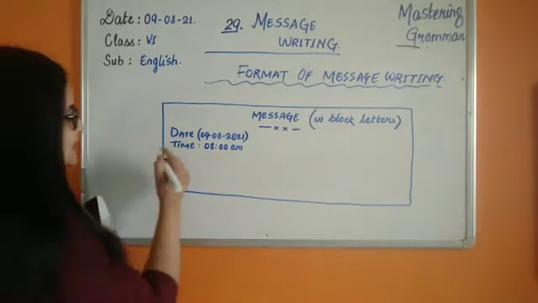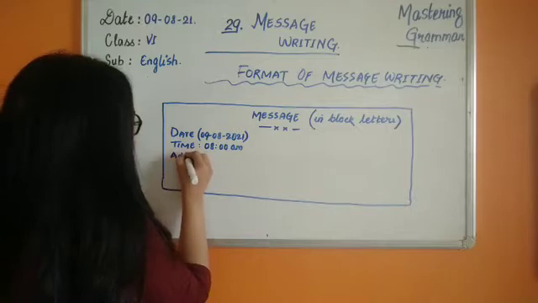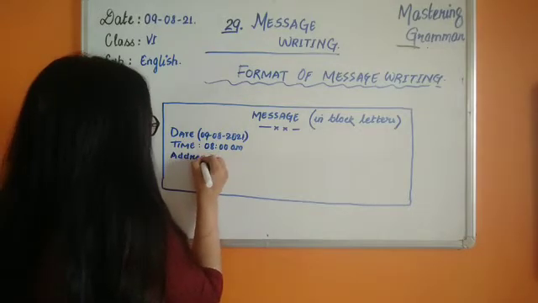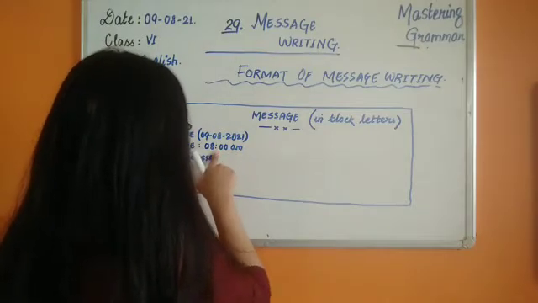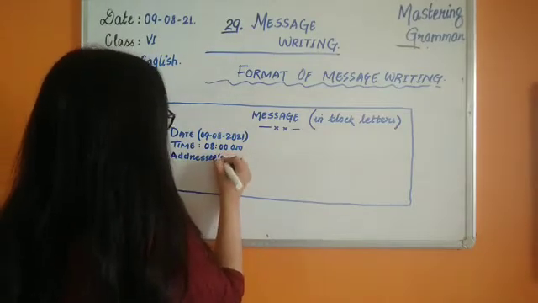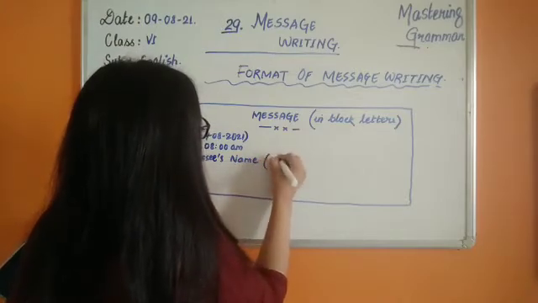So date, time, and now there will be the addressee's name, the person to whom I am writing. If I am writing to my mother, I will write mother.